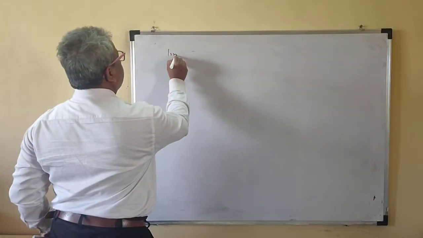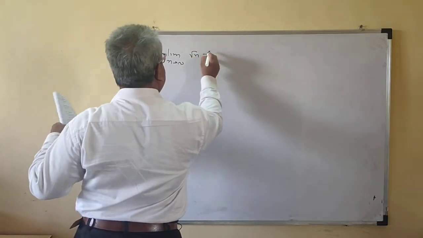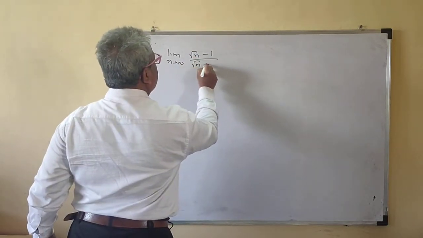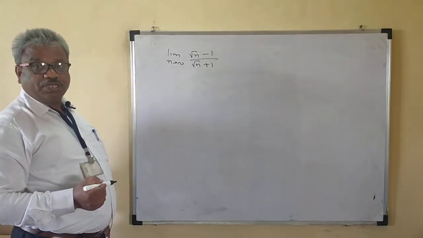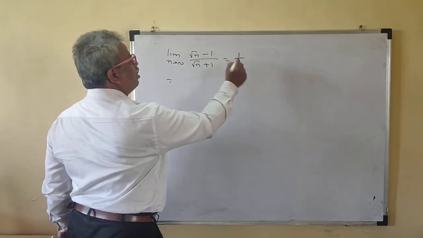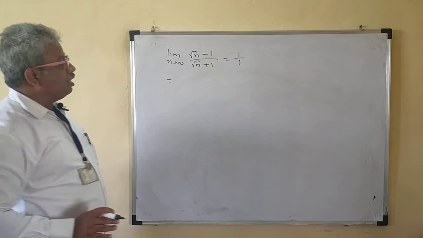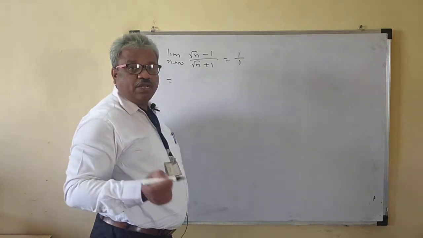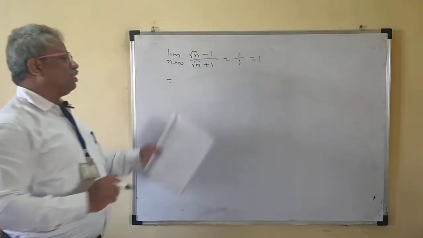Then limit n tends to infinity, root n minus 1 upon root n plus 1. Root n is there, so you can divide by root n to each term of the numerator and denominator. So what do we get then? From the numerator we get 1, from the denominator we get 1, the coefficient of root n. So the coefficient of root n from the numerator and from the denominator gives 1. That means this value is 1.